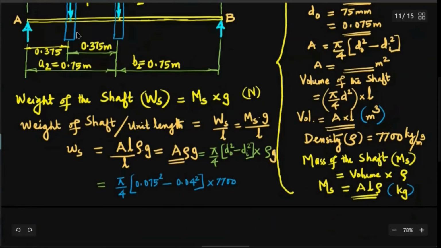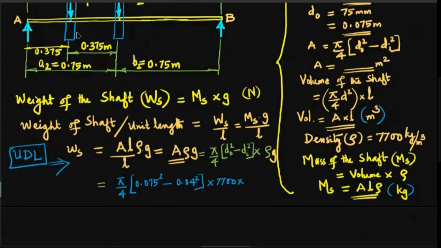And this, what you get is the weight of shaft per unit length, that is WS, and this has to be treated as a UDL, uniformly distributed load. That's very important. The area of cross section multiplied by the density will be the mass per unit length. If you take area into rho alone, then that is mass per unit length. Then into G, that will be weight per unit length, that is WS.